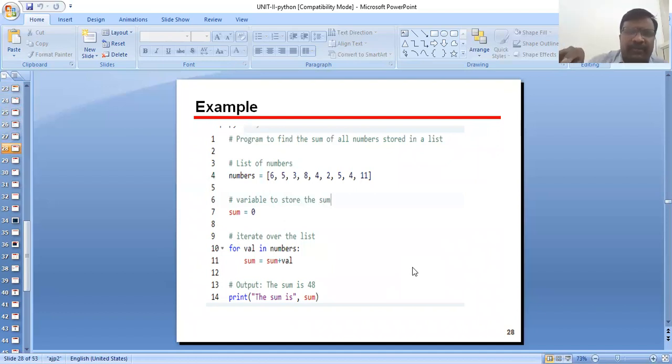Iterate over the list: for value in number, sum is equal to sum plus value. Now, what is the output of this program? The sum is 48. The calculation is 6 plus 5 plus 3 plus 8 plus 4 plus 2 plus 5 plus 4 plus 11, which is equal to 48. Then you print the sum, which is 48. That is the output of the program.